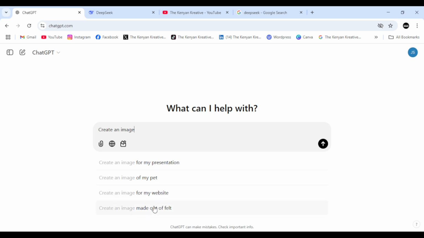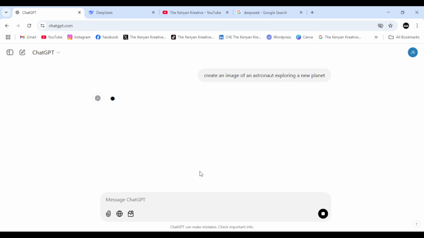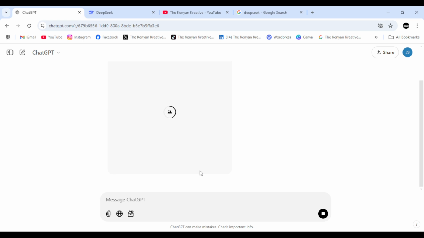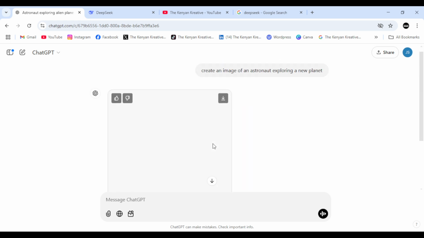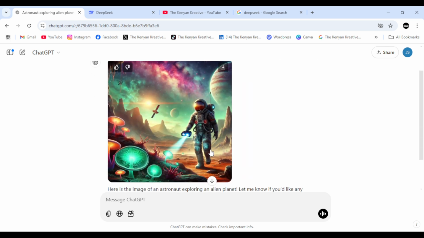So I'm going to tell ChatGPT to create an image of, let's say, an astronaut. Alright, so you can see it's already giving me ideas, exploring a new planet. So let's click on that and see how ChatGPT is going to respond to it. Alright, so you can see ChatGPT has already loaded the image within a few seconds and is able to generate this image that you see right here.